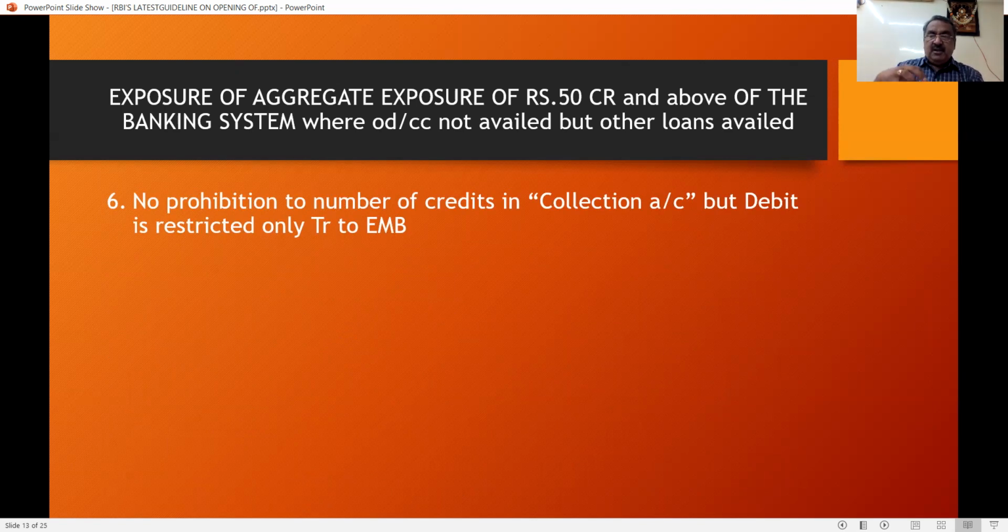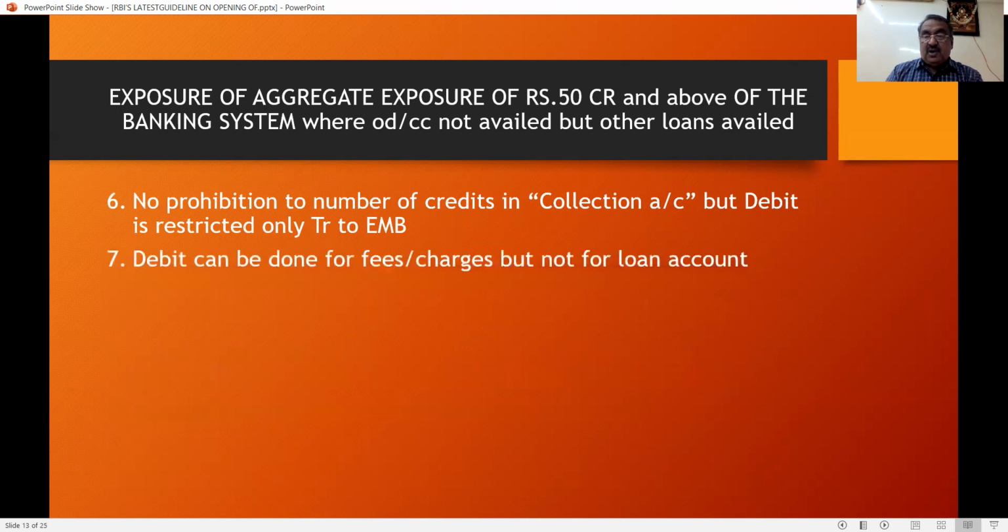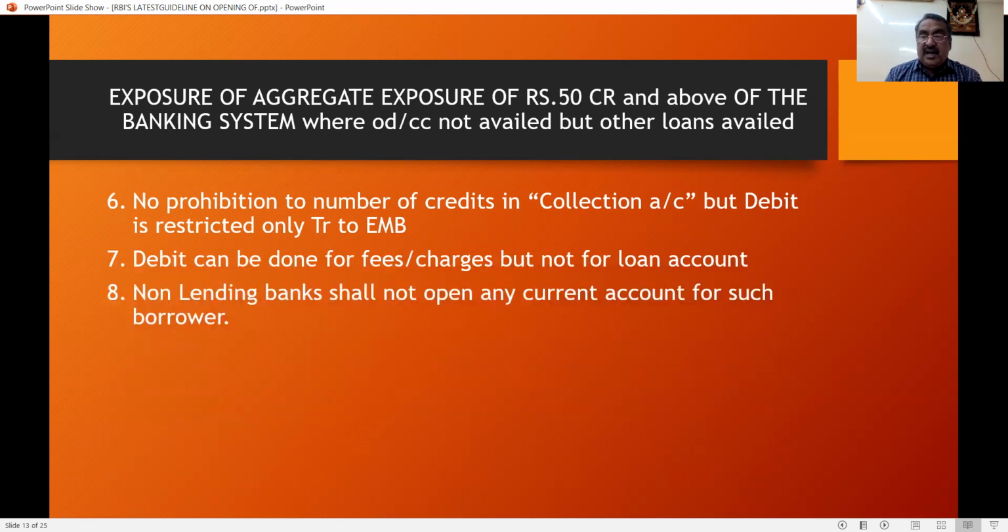Any amount can come, any number of times. But debit is restricted only to the payment of fees and charges, and not for the loan accounts of the other lending banks. So non-lending banks shall not open any current account for such a borrower. A non-lending bank can open a current account for a limit or exposure of less than 5 crores and not for other loans.